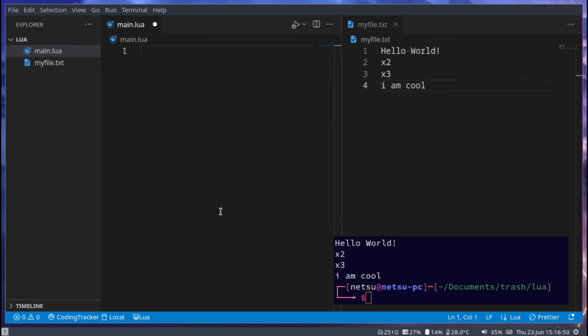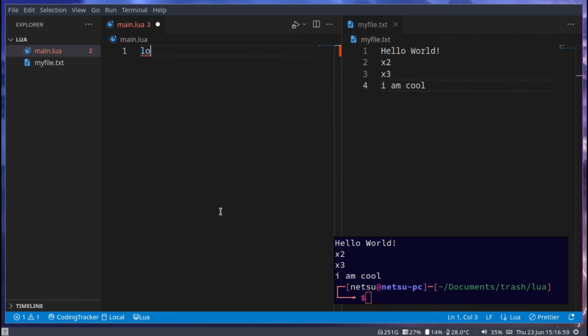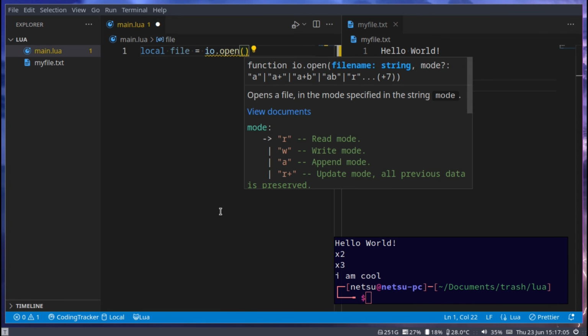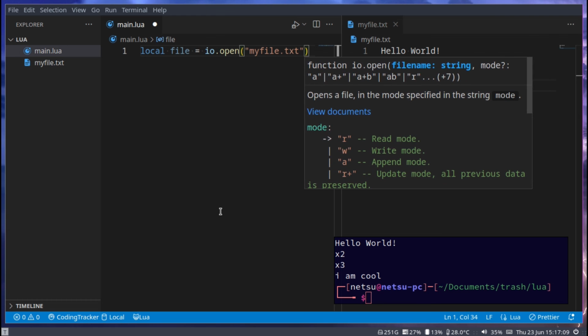Now the second method is what you'll most likely see being used. So let's first try and write to a file. That will be local, and we can say what variable we want to save this file in. So file, io.open. The file name, so myfile.txt, and then what you want to do.